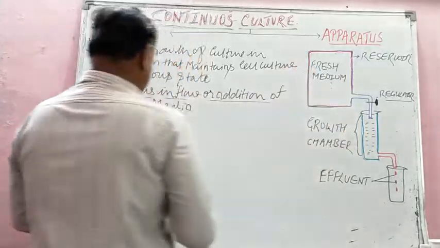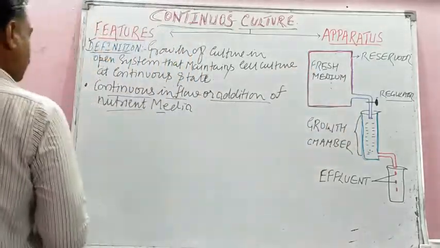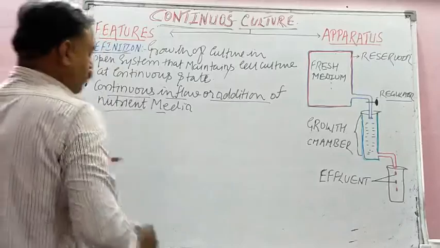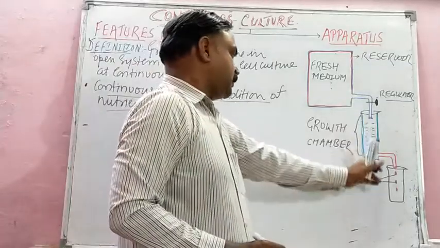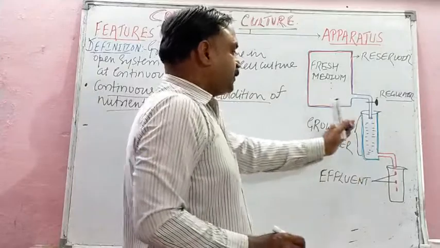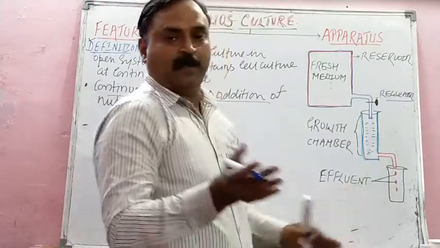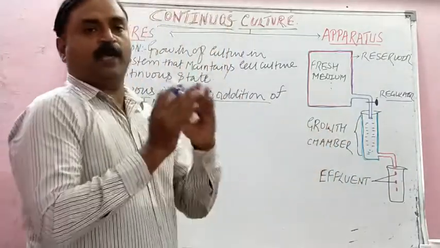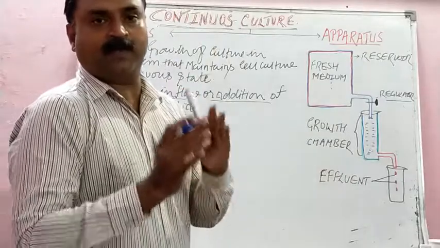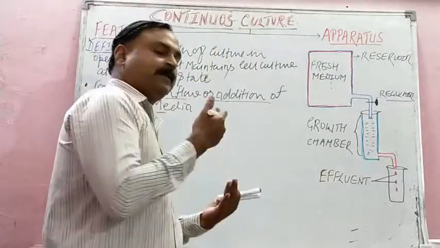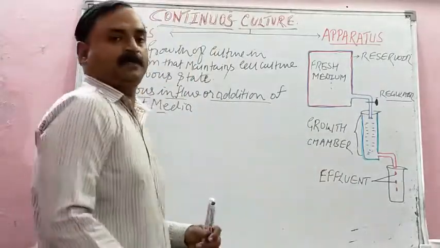Here. And the next point is very interesting. The accumulated cell mass and waste are harvested at regular intervals of time. In batch culture you have seen accumulated cell mass and waste was harvested at the end of the incubation period, isn't it?